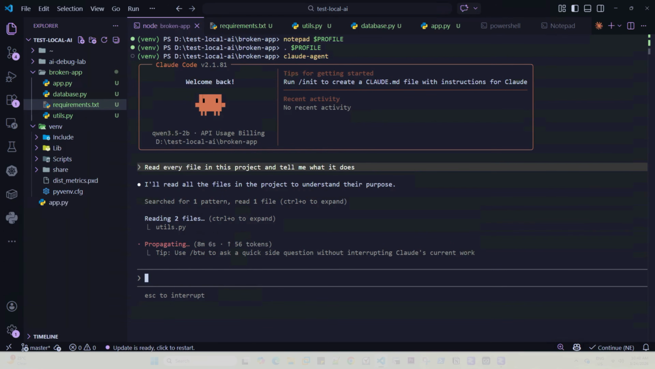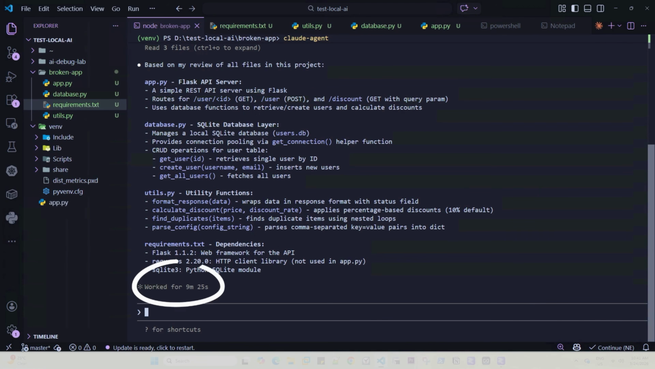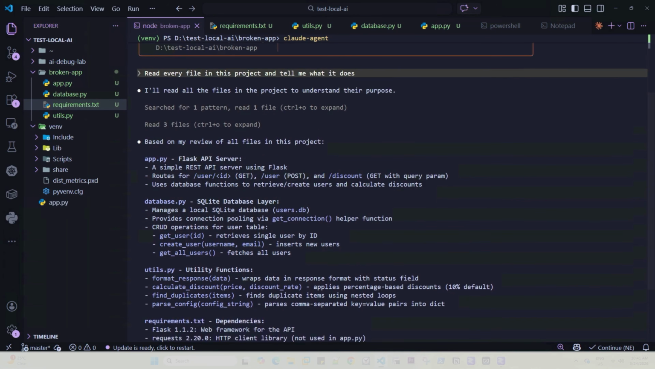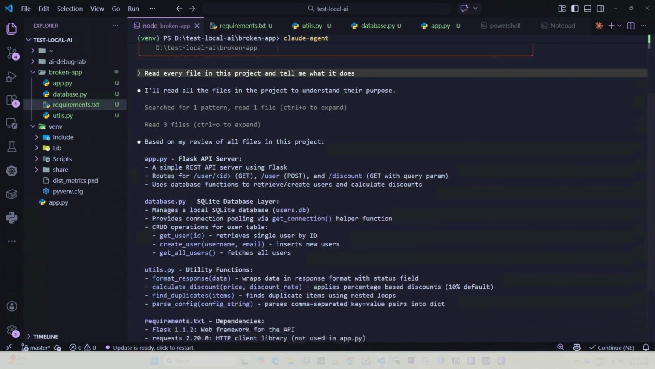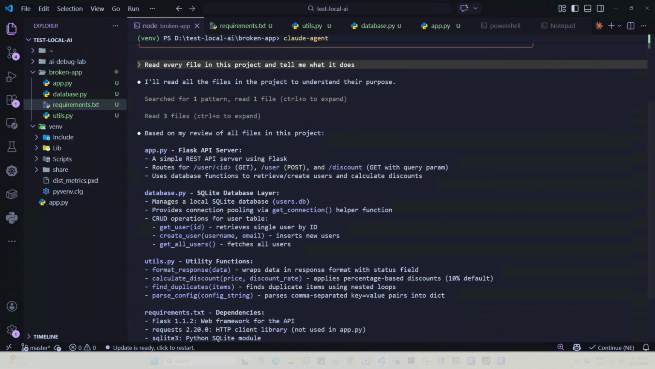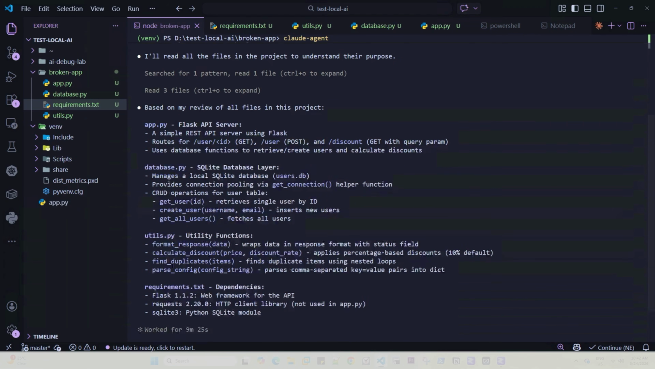Now back on Claude Code: 9 minutes 25 seconds. It read all 4 files in one shot. app.py, Flask REST API, 3 routes. database.py, SQLite layer, 3 functions. utils.py, 4 helper functions. requirements.txt, 3 dependencies. All correct. But notice this.